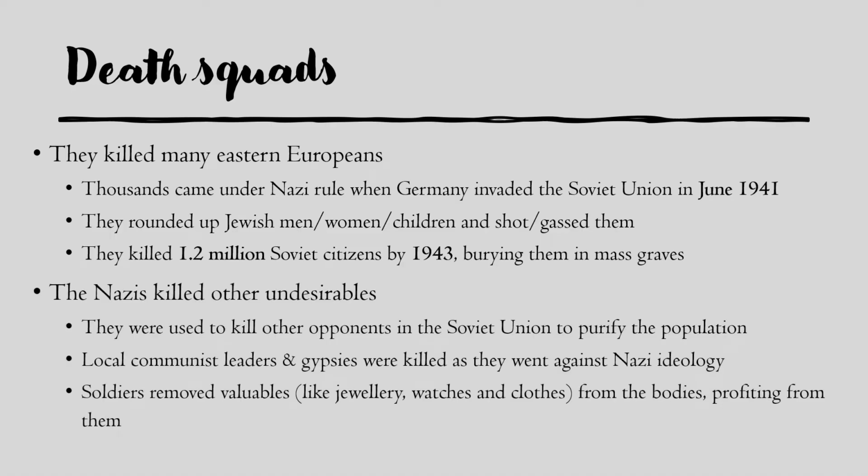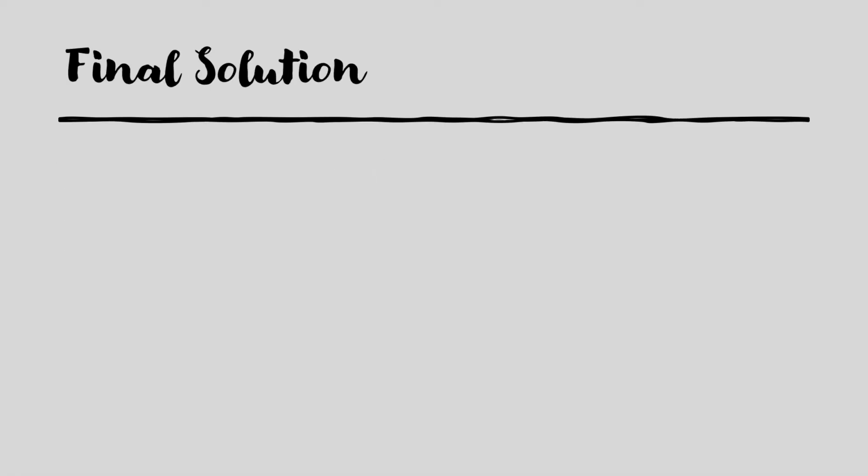A second effect was that the Nazis killed any other undesirables. Death squads were used to kill other political opponents in the Soviet Union in order to purify the population. Communist leaders, obviously communism was directly opposed to Nazism, these leaders were killed as well. So were gypsies, anyone who went against Nazi ideology. And the soldiers would remove valuables from their corpses, like jewellery, watches, clothes, so profiting from killing people.